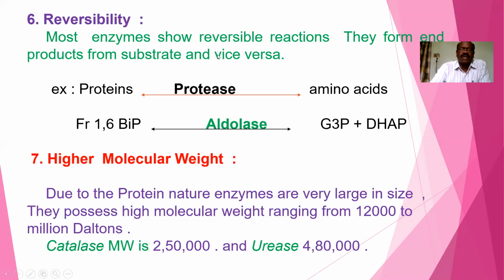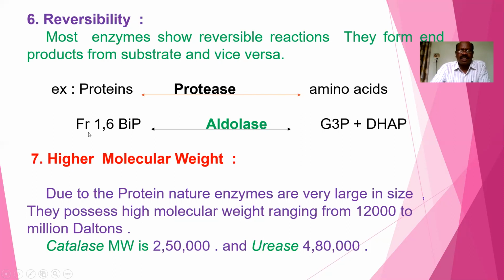So substrate to end products and end products back to substrate. Example, proteins. In the presence of a protein enzyme, proteins form amino acids. The same enzyme, in the presence of amino acids, converts them into proteins. Proteins are the substrate, then amino acids are the products, and these are converted from substrate to products.